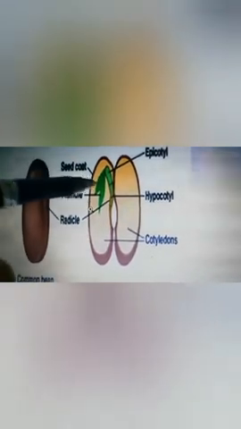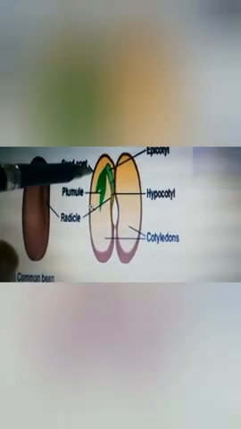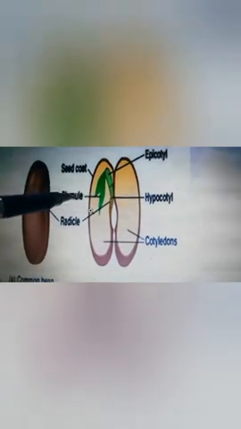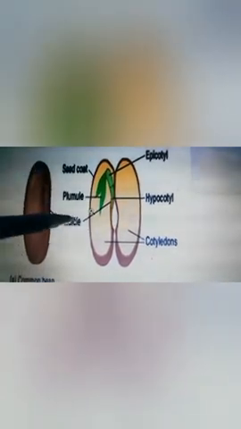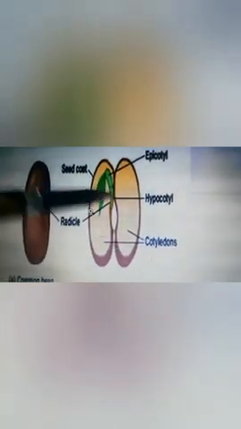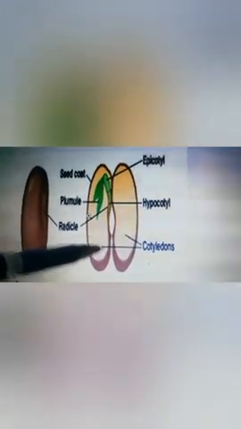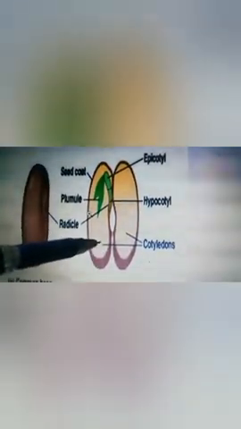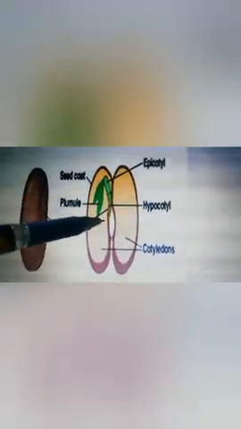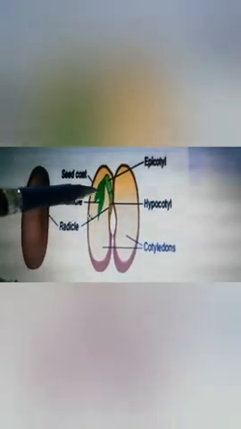Children, ठीक है, it means trunk, leaf, fruits, flowers, branches, stems, ये सारे parts बाद में plumule से develop करते हैं. And the radicle grows into the root. So these are the parts of the seed. This is the structure of the seed. The embryo is inside the seed, and when it gets favorable conditions, it grows into a baby plant.